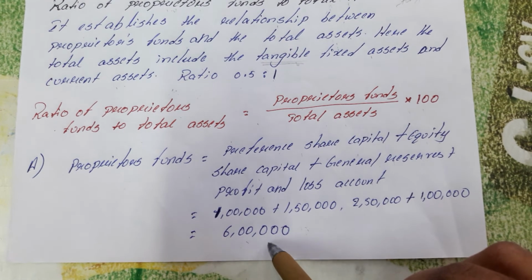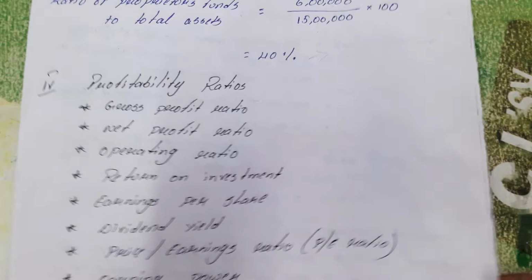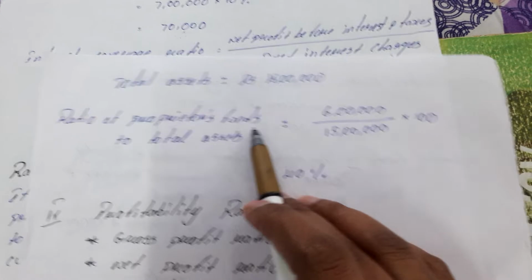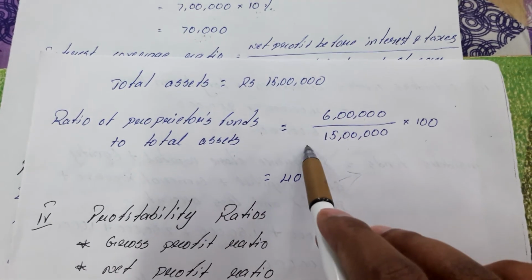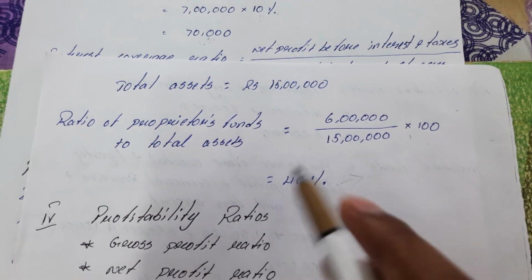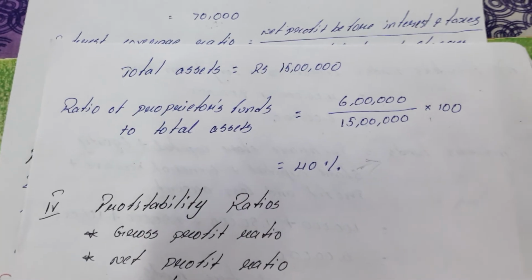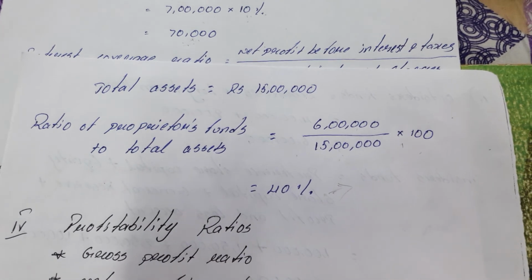Overall, when you total all this, we get an amount of 6,000. Next is total assets. In the question itself they have given all this together as 1500 in thousands, so it becomes 15 lakhs. So total assets are rupees 15 lakhs. The ratio of proprietor's funds to total assets is 6 lakhs divided by 15 lakhs into 100, which becomes 40%. So the ratio of proprietor's funds to total assets is 40%. Thank you. In the next video we discuss the last concept of ratio analysis.